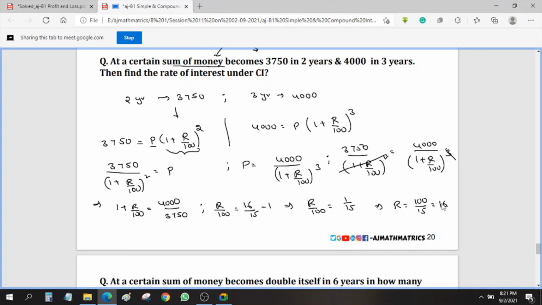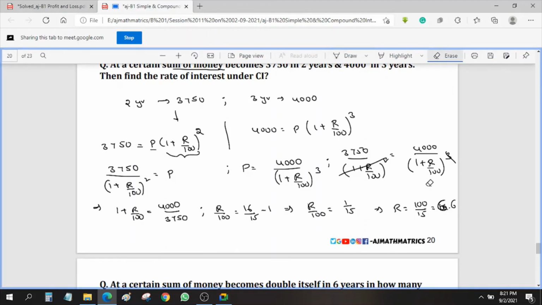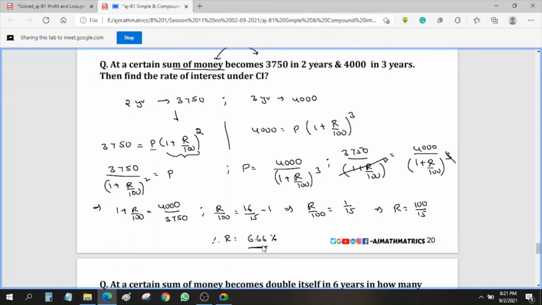So 100 by 15 value is what? 6.66, right? So this is 6 point something. Okay, I'll write it again. So finally the rate of interest will be 6.66. Okay, so I do accept it is a little complex calculation, but you need to understand how I solve this. Okay, so hope I am clear.